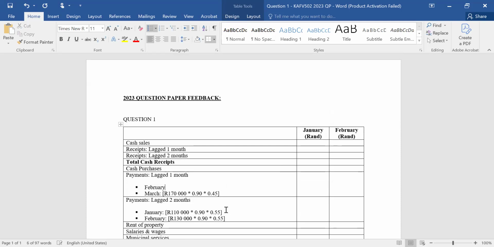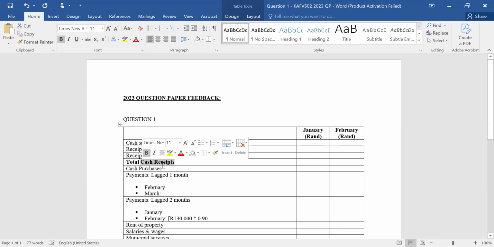But what I want you to understand about the cash budget is that it has two sections. The first section is the cash receipts section. So it deals with all the monies which the organization received or anticipates to receive, given that it's going to happen in the future.